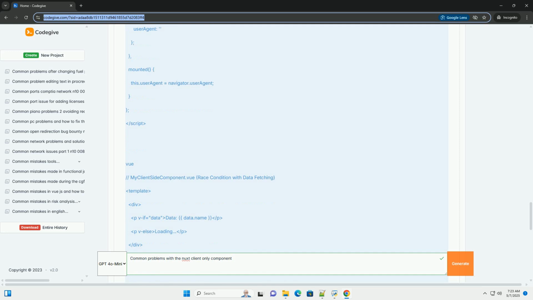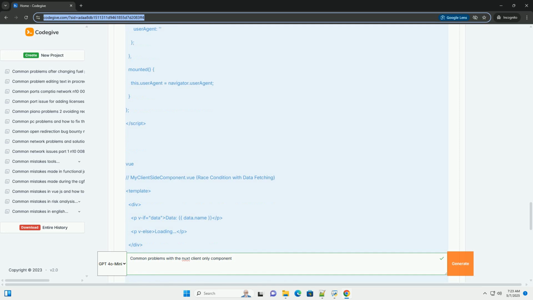4. Problem 3, incorrect usage, incorrect placement, logic inside. The client-only component is a structural element. It determines which parts of the component tree are rendered on the server and which are rendered on the client. Misusing its placement or putting incorrect logic inside it can lead to unexpected behavior and errors. Common mistakes.